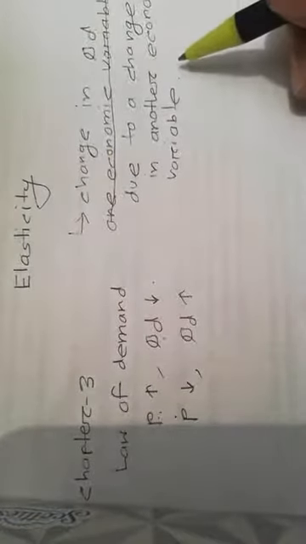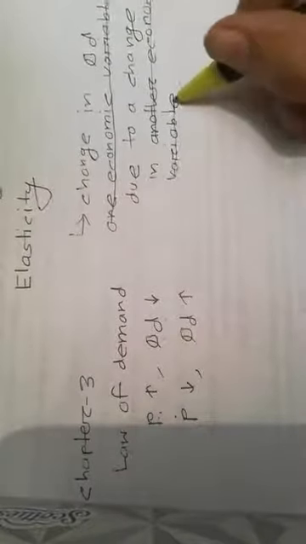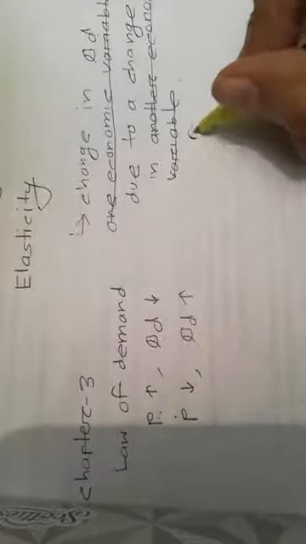So instead of one economic variable, we can say quantity demanded, and instead of another economic variable, we can say price. What is it now? Change in quantity demanded due to a change in price.